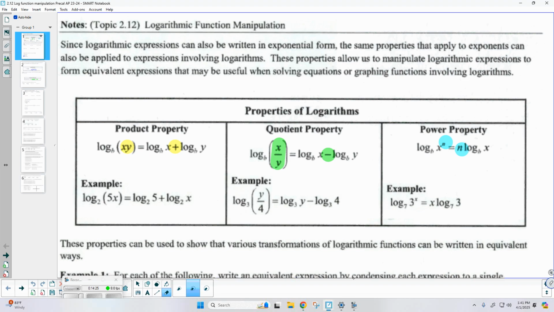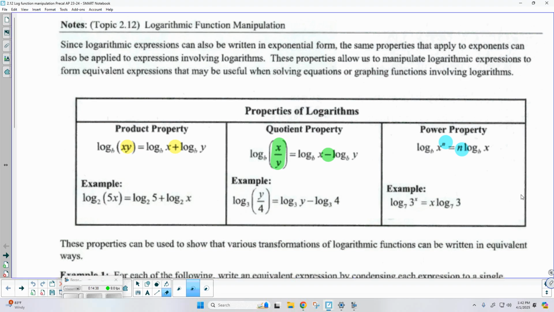All right, so here's what we're doing in 2.12 today, log function manipulation. Okay, so since logarithm expressions can also be written in exponential form, the same properties that apply to exponents can also be applied to expressions involving logs. Okay, so you would have done this in Algebra 2 when you were solving more complex exponential equations or even logarithmic equations. So there are 4 main properties we're going to look at.